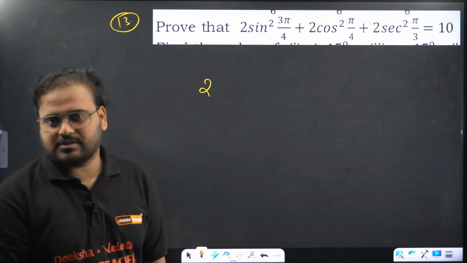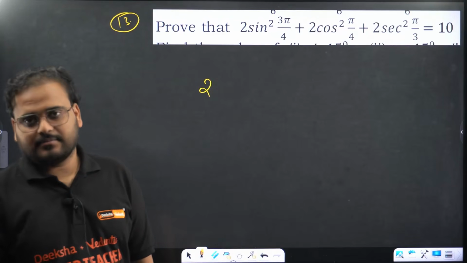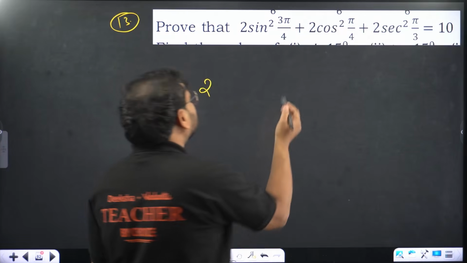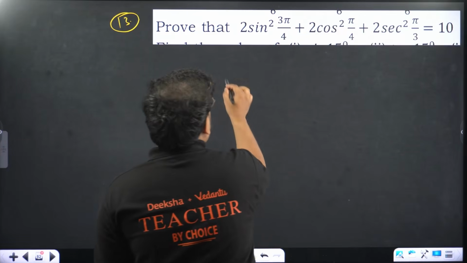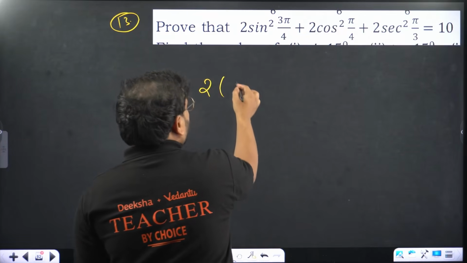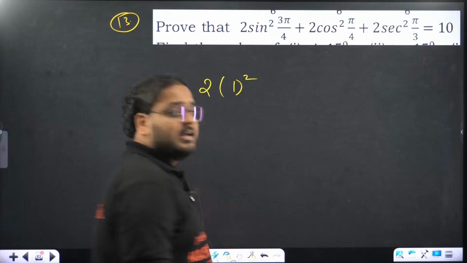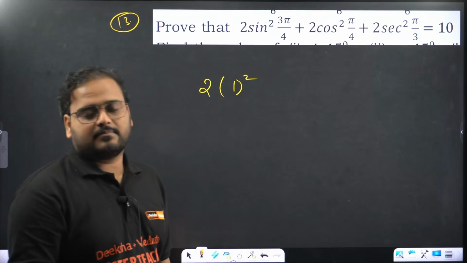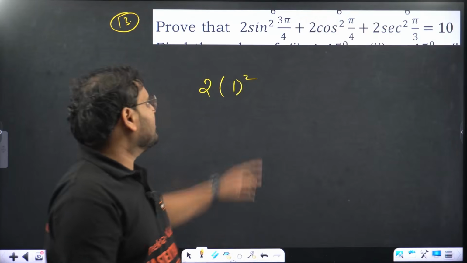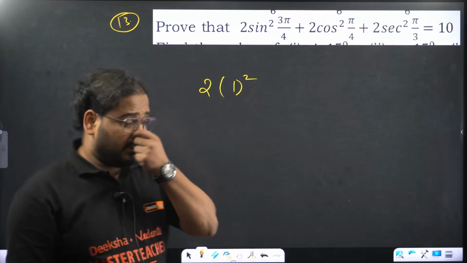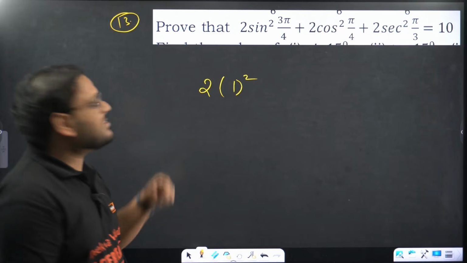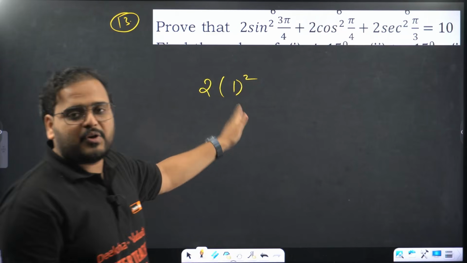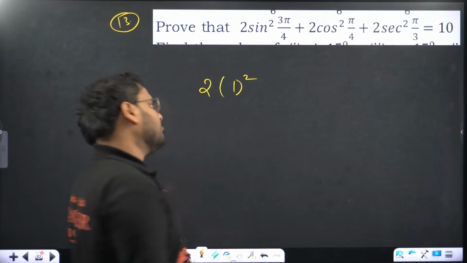It lies in the second quadrant, where sine is positive. But even if it is something else, it doesn't matter, because we have sine square over here. Whether it was minus or plus does not matter, it will always be squared.